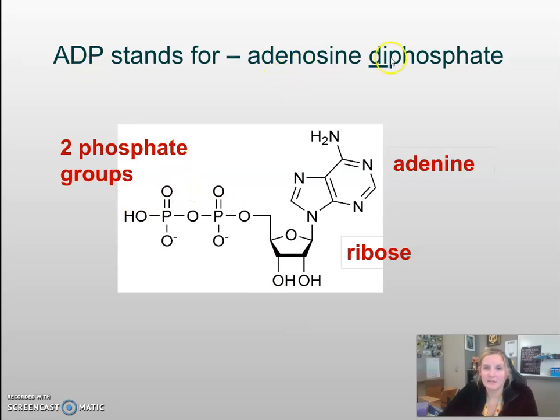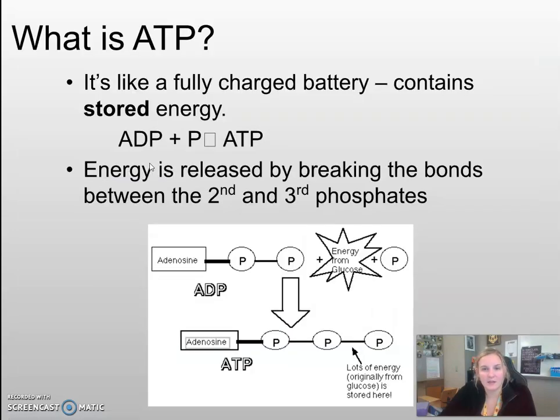ADP is adenosine diphosphate. Di meaning 2, tri meaning 3. So diphosphate, the only difference is there's 2 phosphate groups instead of 3 phosphate groups in the ATP with 3 phosphates. That is the only difference between these two molecules.